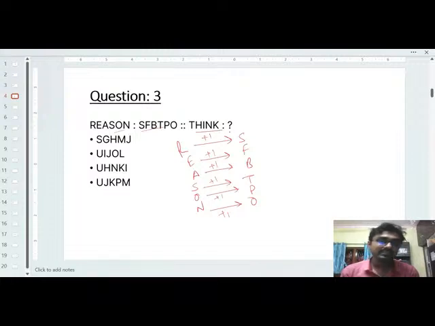So S is the next letter after R, right? In a similar way, after T what will be the letter? T, then U, right? After H, that will be I. So you don't need to go through the other options, because you can already see there is only one option containing U and I together. So the option will be 2.